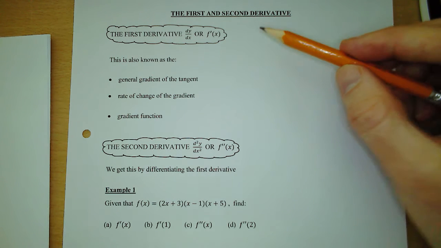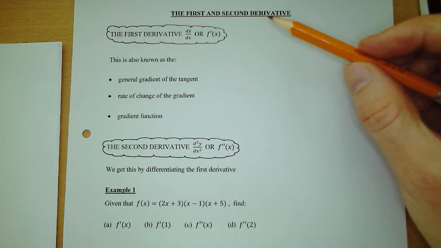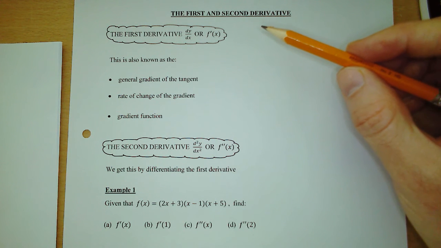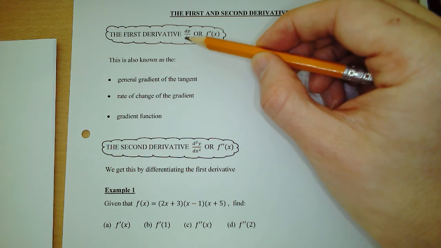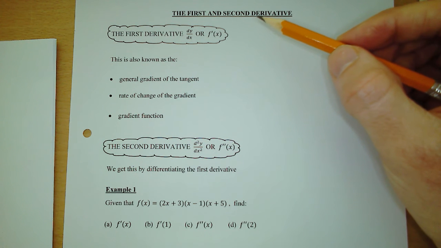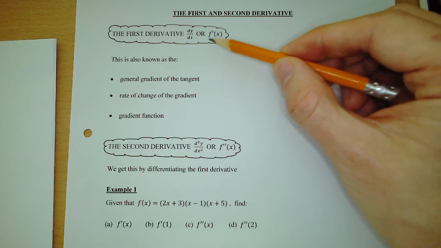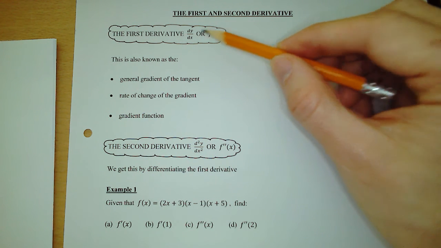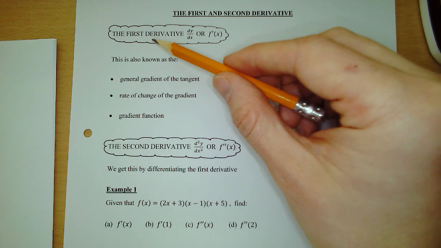We're now going to look at the first and the second derivative. You know already that when a curve is given as y and you differentiate it, you find dy by dx. Or if the curve is given as a function, in other words f of x, then when you differentiate it you're finding f dashed x. Now dy by dx or f dashed x are also called the first derivative.